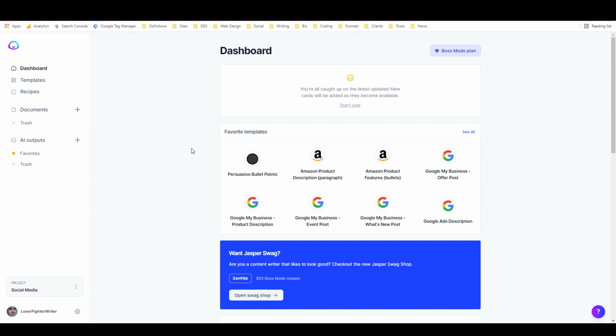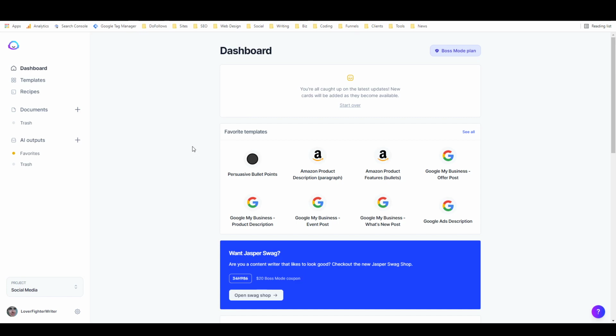AI writing tools have been around for at most a year and a half, two years, and Jasper, the company, has only been around a little bit longer than a year itself. But they've already got over 50,000 customers who are mostly incredibly happy with the product. They have an overall 4.9 star rating average, and I'm going to get into why right now.